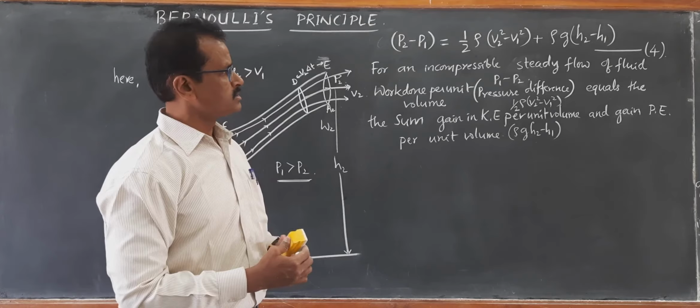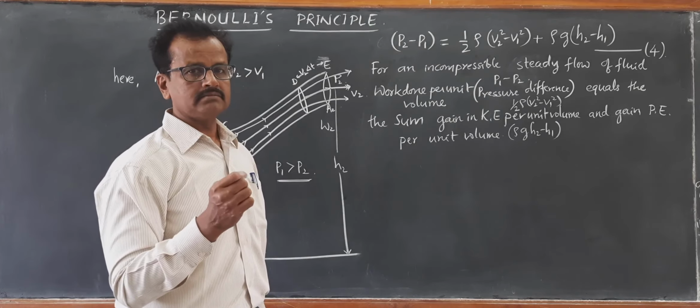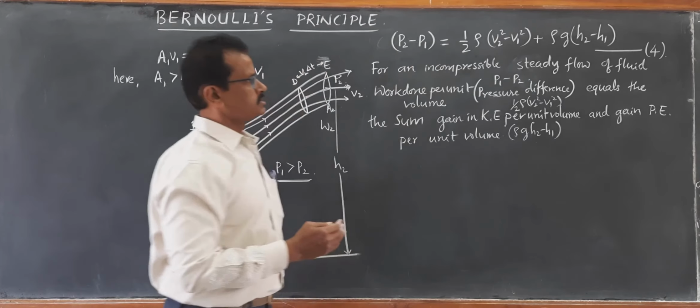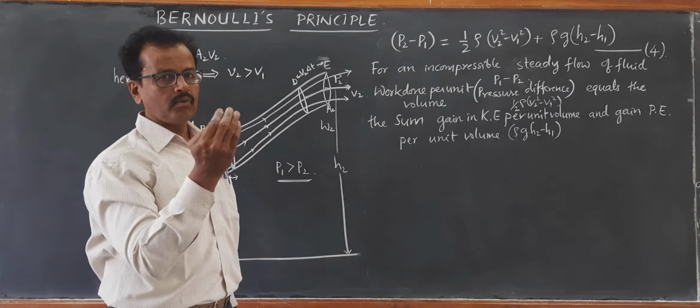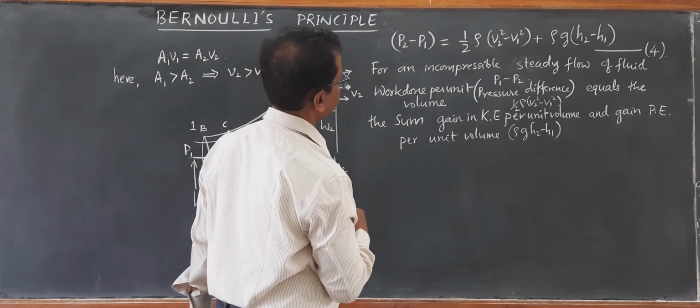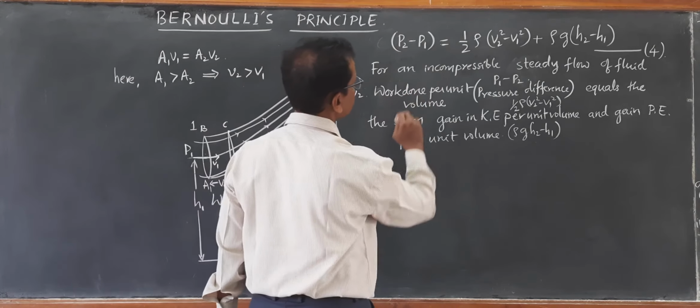So this Bernoulli's principle can be made simpler by collecting the terms, all ones on one side, all twos on the other side.